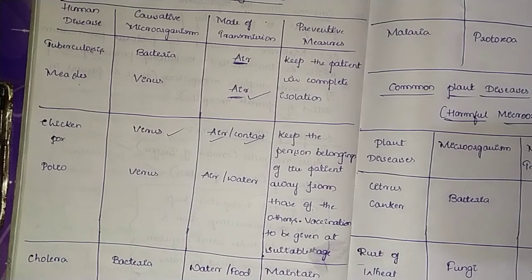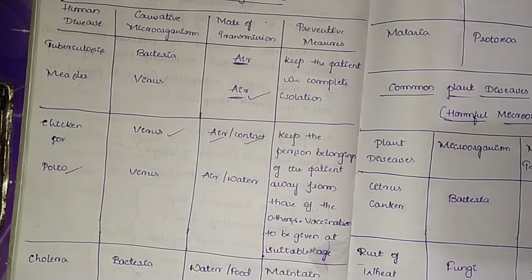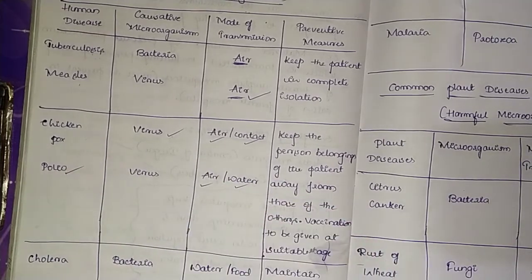And the next one we have is polio, which is a human disease. Again the microorganism is a virus, and the mode of transmission is air or water. Polio may be caused through air or water. Again the preventive measure is keeping the belongings of the patient away from those of others, and vaccination to be given at a suitable stage. In the earlier stages, when the baby is very small itself, we give the treatment for polio.